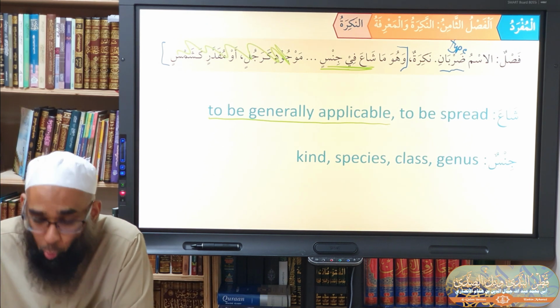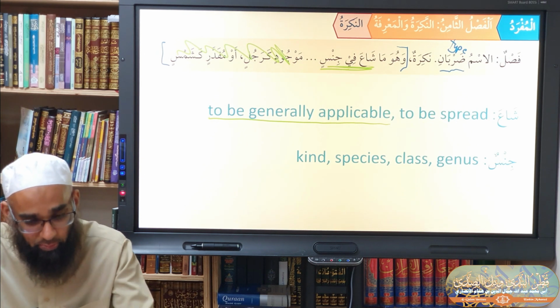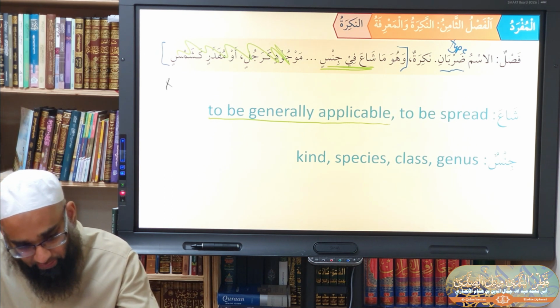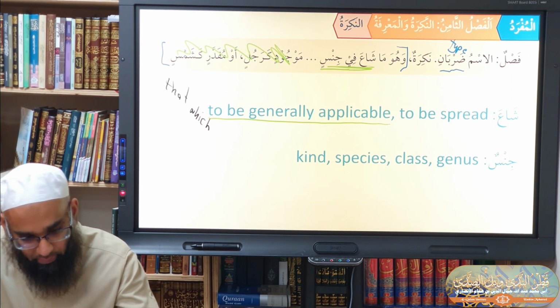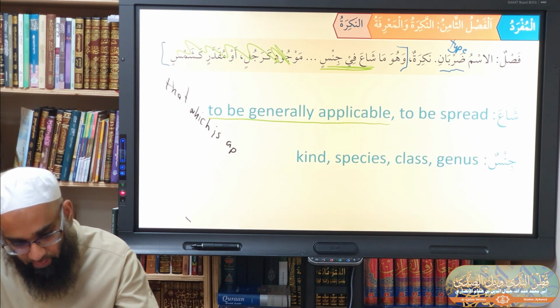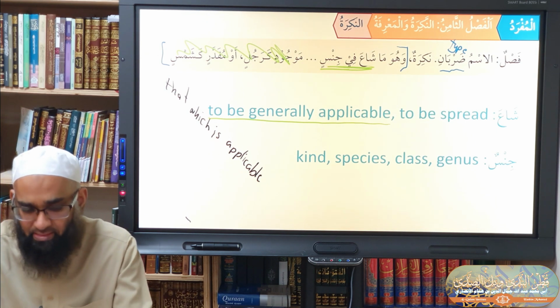So how do you translate this? Huwa ma sha'a fi jinsin. We say here, a nakira word is that which is applicable. You might say be spread, but no, it says here applicable, it's easier. Spread doesn't make sense that much.